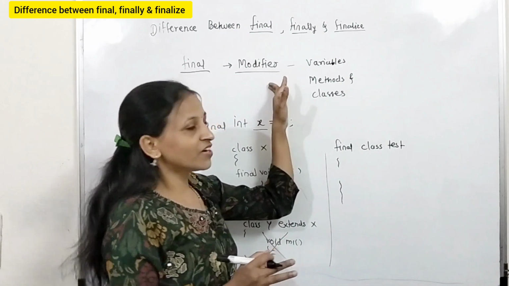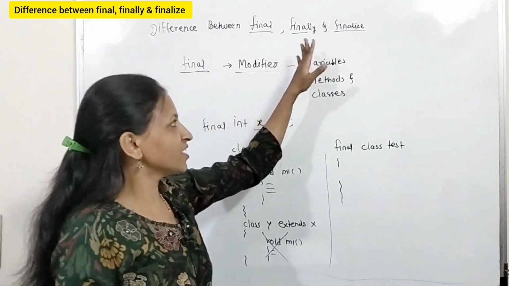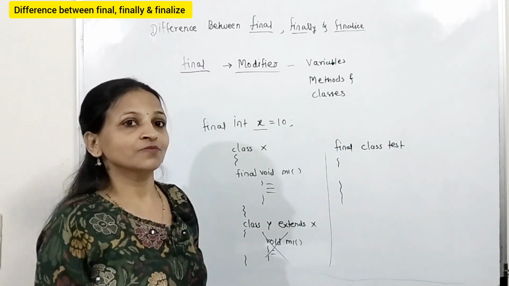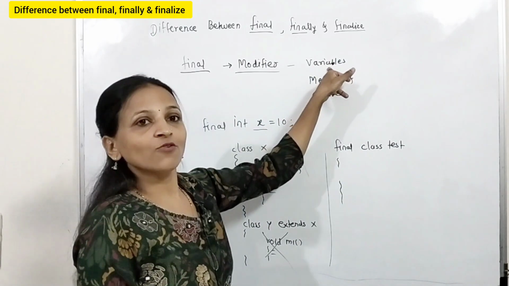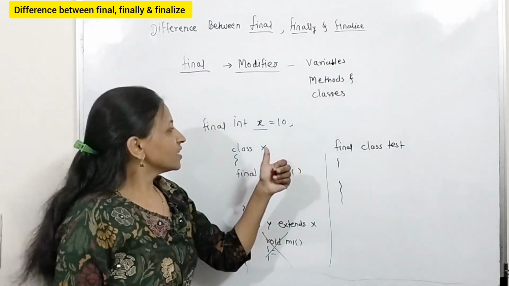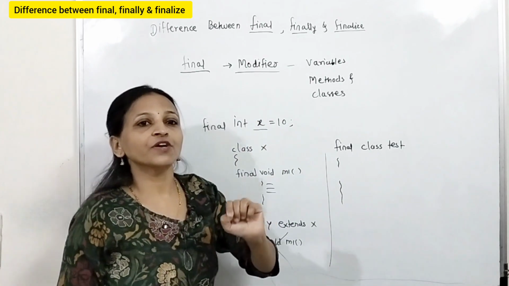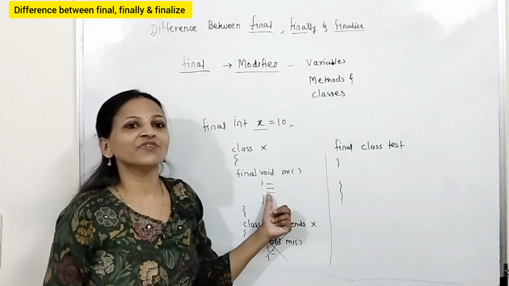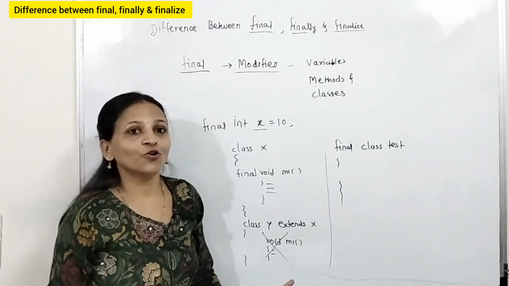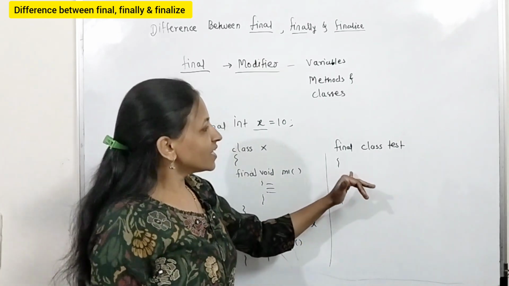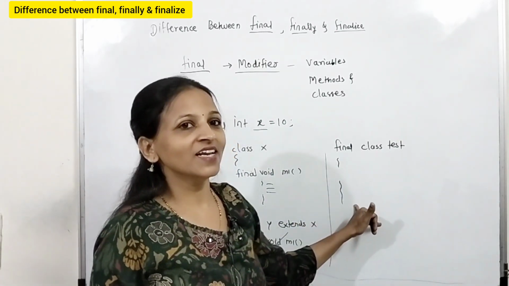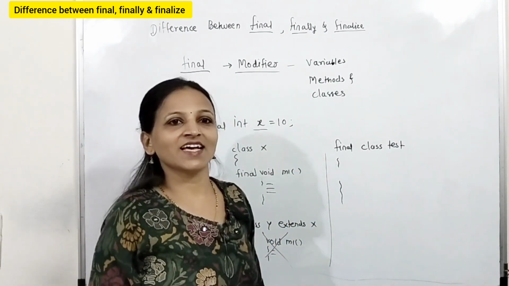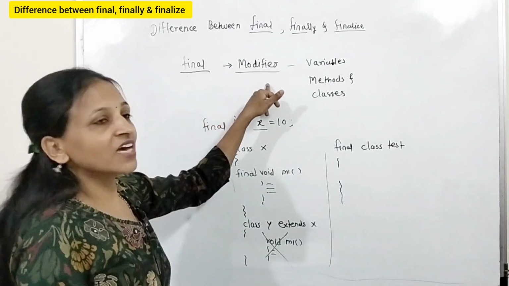Getting? This final keyword, final modifier, we can use while declaring variables, methods and classes to give them restrictions. If we have declared any variable as final, then that will become a constant and its value cannot be modified throughout the execution of a program. If we have declared any method as final, then we cannot override that method in a child class. And if we have declared any class as final, then that class is a final class, you cannot extend that class. Getting? This is the use of the final modifier.